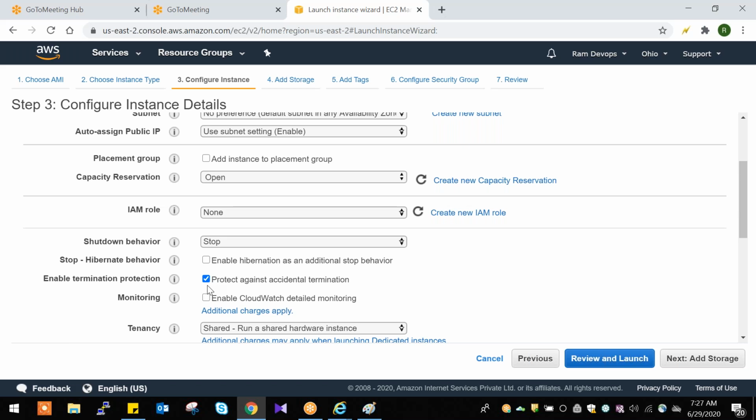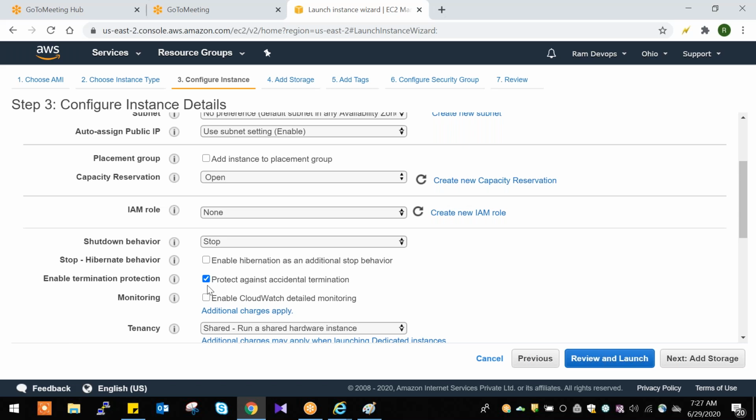It will tell you, since you already selected enable termination protection, are you sure you want to delete something? It will give some warnings. So if you are terminating unknowingly or accidentally, you will come to know, and then you will stop terminating the server.